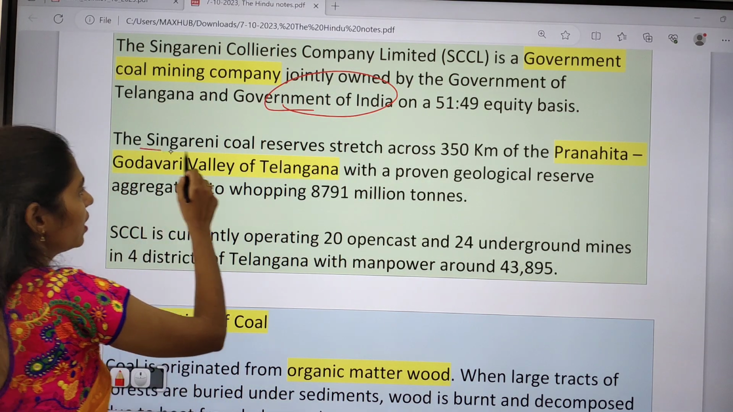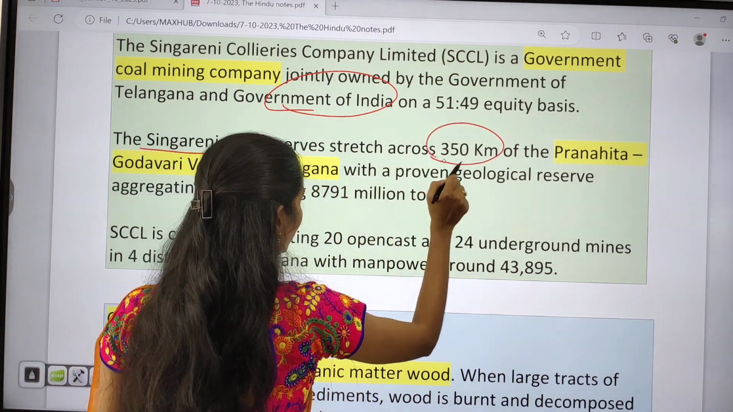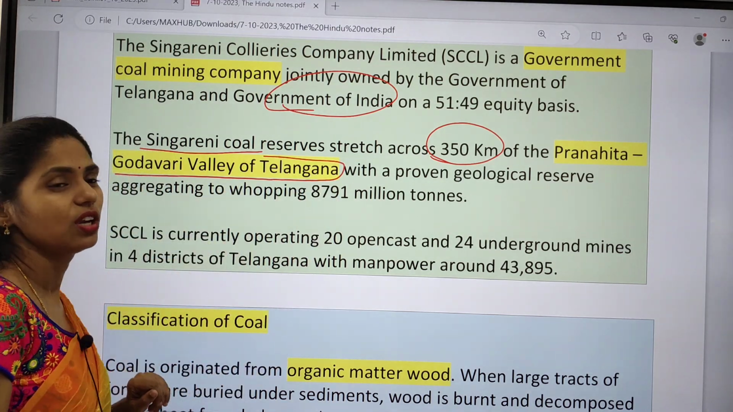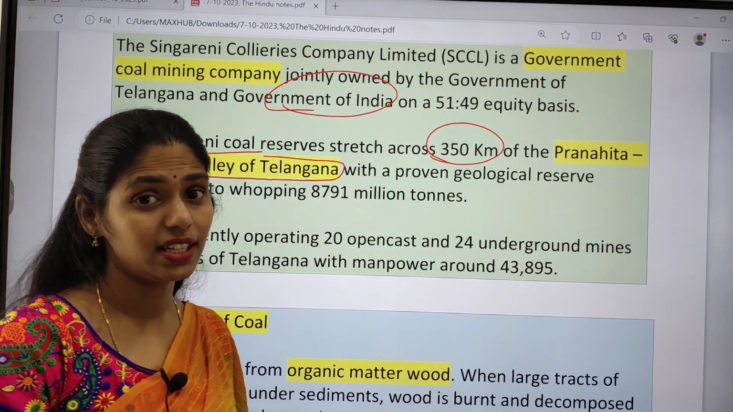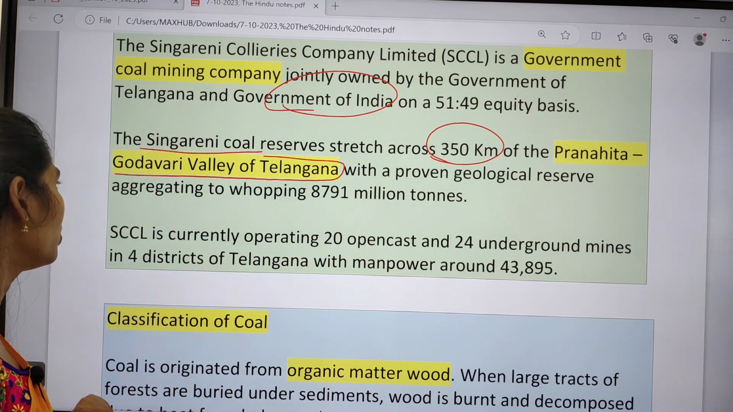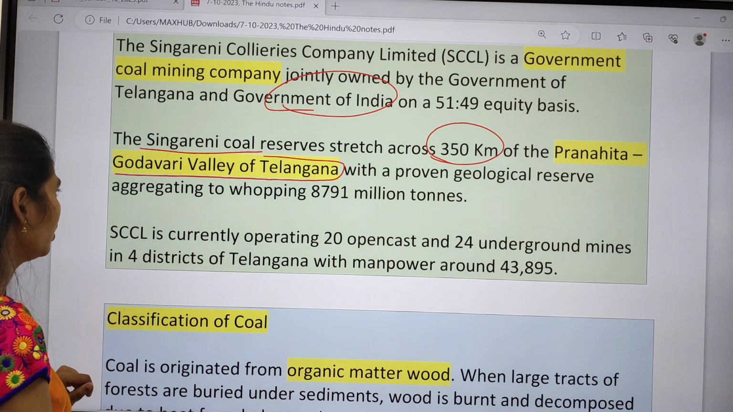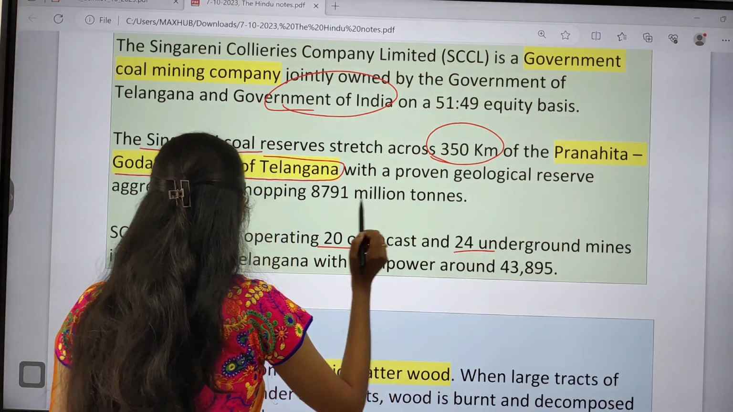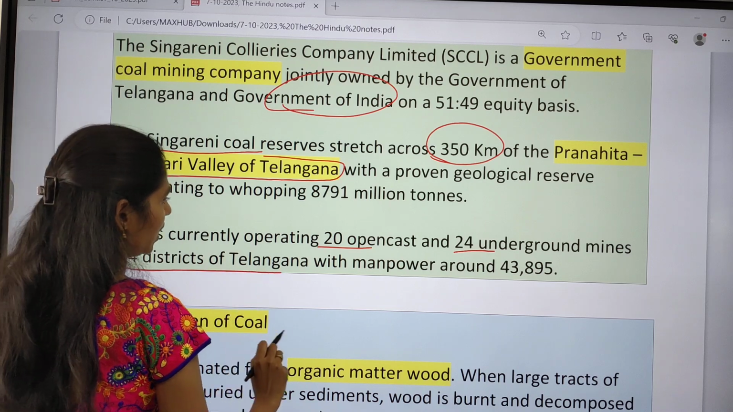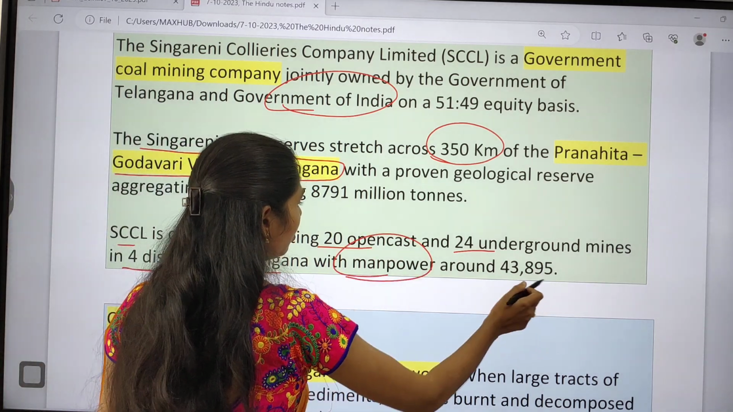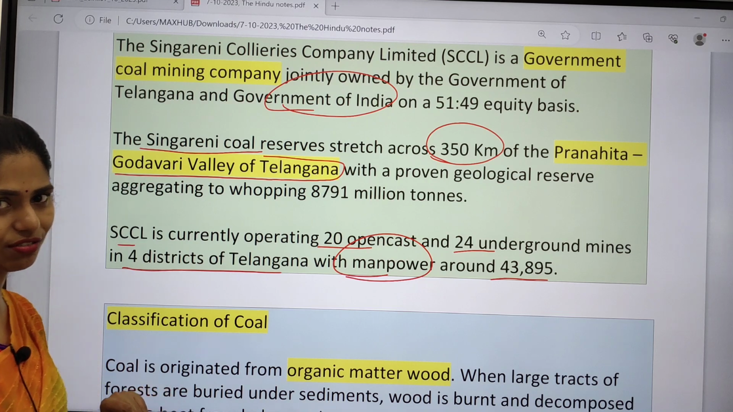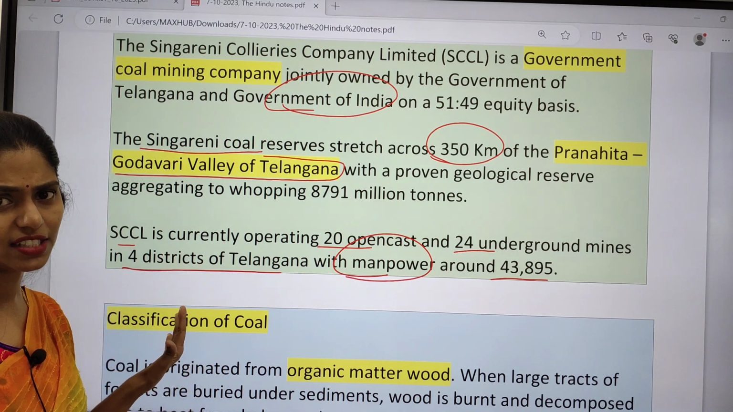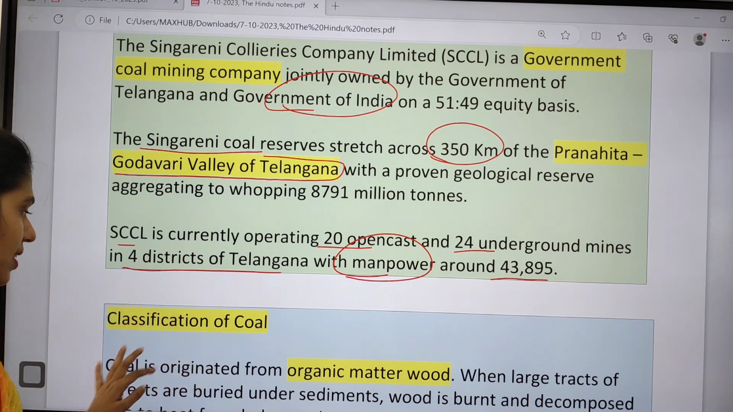Singareni coal reserves stretch across 350 kilometers of the Pranhita Godavari Valley. So it is very important: the valley in which we have the Singareni is the Pranhita and Godavari Valley. This company is currently operating 20 open cast and 24 underground mines in 4 districts of Telangana, and the manpower is around 43,895 people who are working in these coal mines. So these are some facts regarding the Singareni Collieries Company Limited.